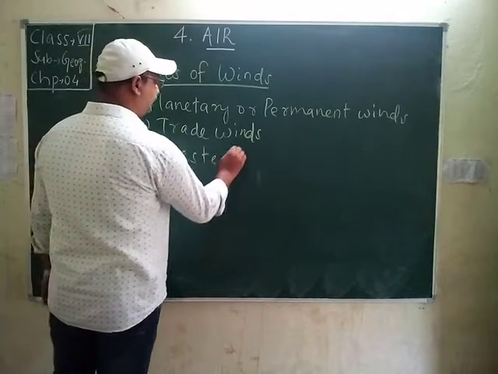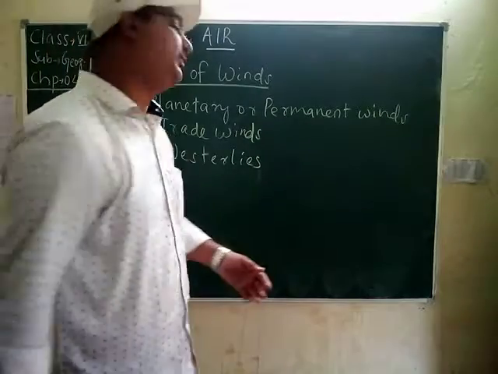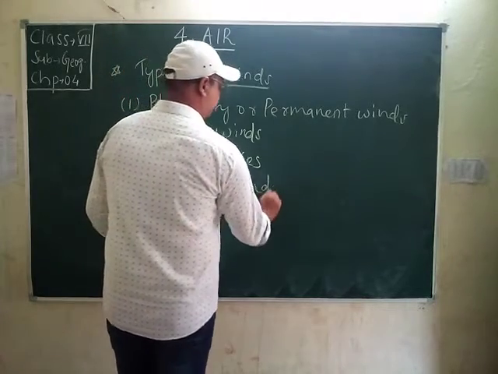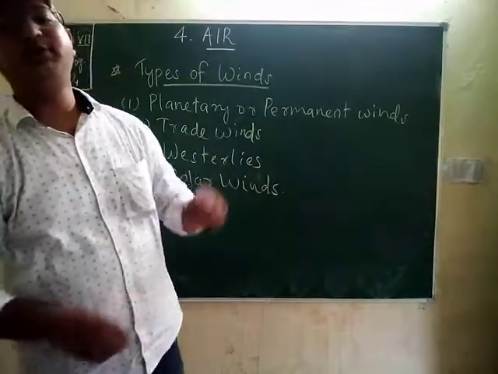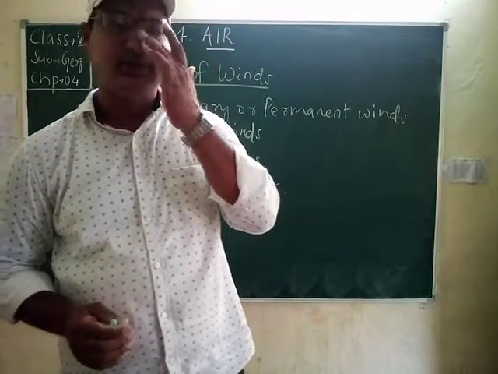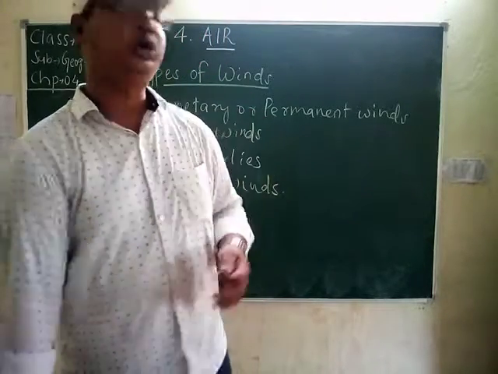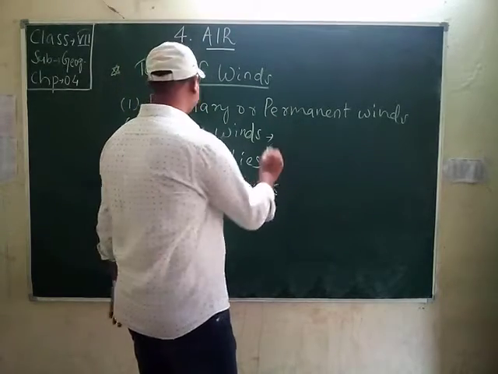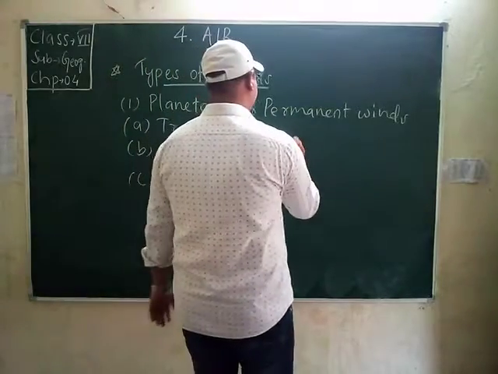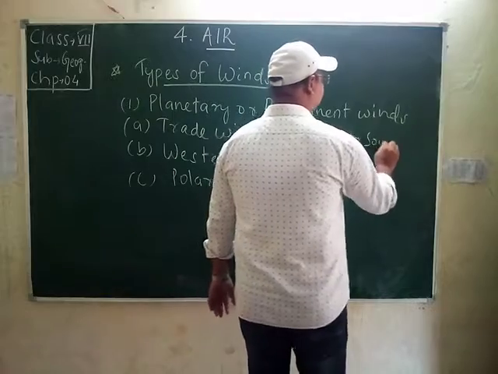The second one is westerlies, students, and the third one is the polar winds. Students, trade winds move from the subtropical high pressure region to the equatorial low pressure region. They blow from northeast to southwest. The trade winds have the quality that they blow from northeast to southwest.